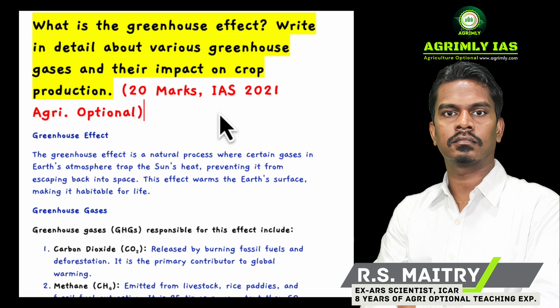Hello everyone, we are going to discuss an important question asked in IFS 2021 in agriculture optional, part of 20 marks. The question is: what is the greenhouse effect? Write in detail about various greenhouse gases and their impact on crop production.